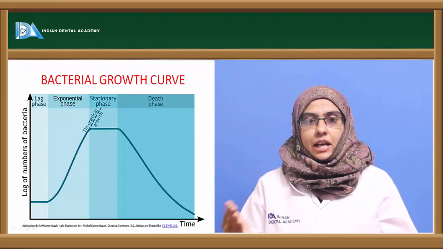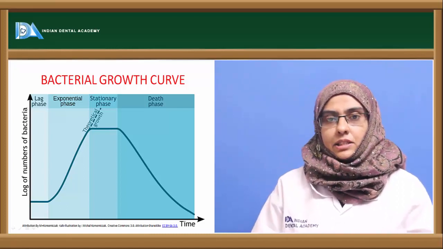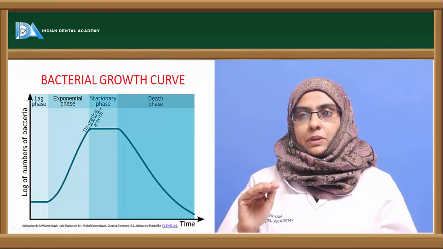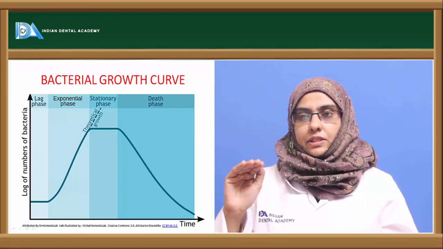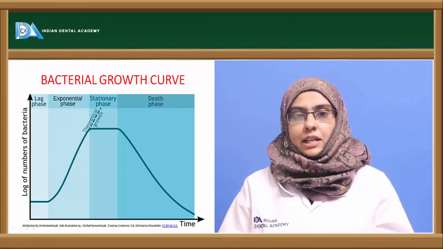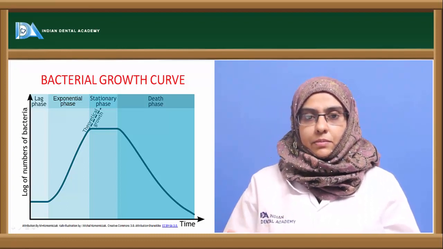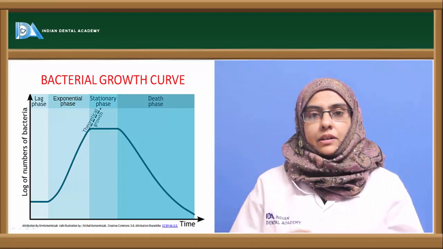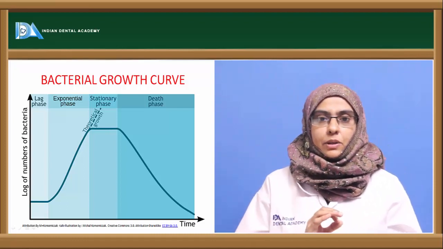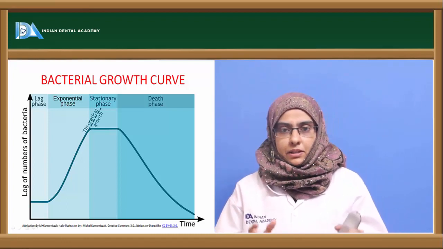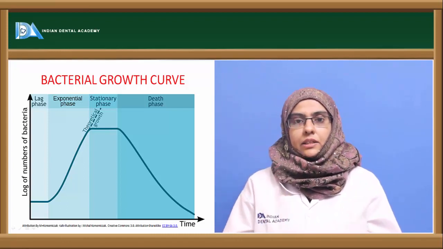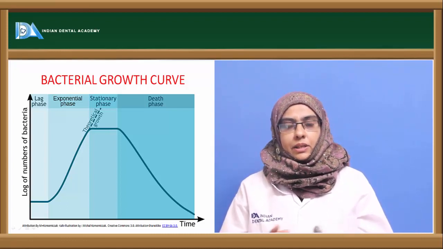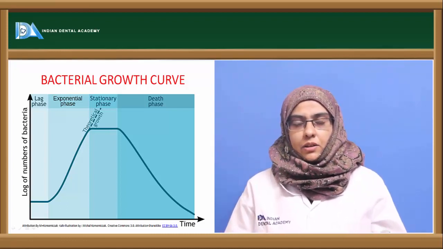their generation. And the third phase is nothing but the stationary phase. You can see a straight line after the exponential phase. There is a stationary phase which is usually indicated by a straight line, which shows an equilibrium between the cells that are newly formed and the cells that are dying. This type of curve can only be seen in mass culture because all the nutrients and the inoculum are usually added only at once. There is no change in the medium or organisms being added later on. So everything is in a closed system.